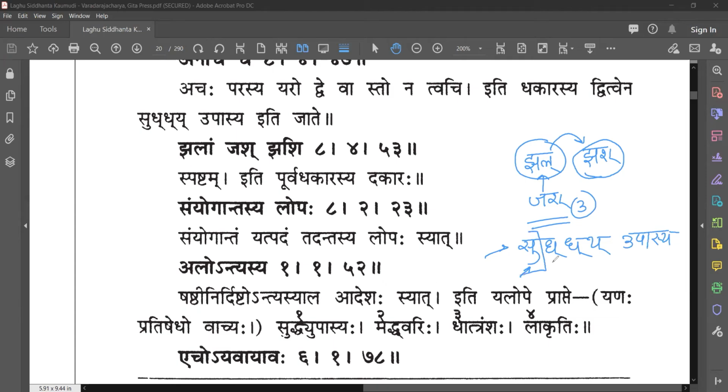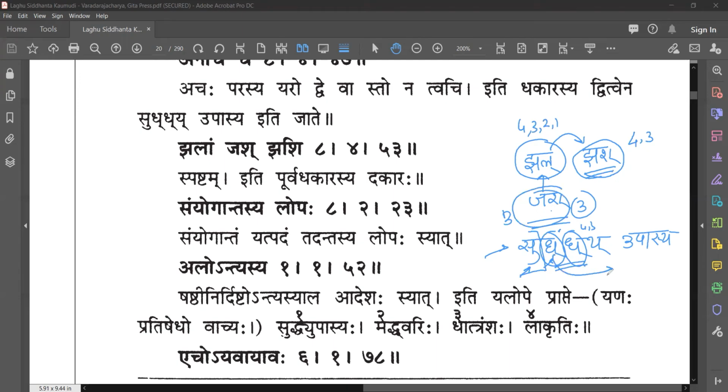Okay, done. This is neglected. Now Dakara, you see, is Dakara Jal? Yes. 4, 3, 2, 1: Sha, sha, sa, ha. So Dakara is Jal. After Dakara, is there a Jash Varna? Yes, 4 and 3. So this is 4, 3, 2, 1, and this is Jash, this is the third. A member from 4 and 3. So in this case this rule is applied here, and the Jash will be the Adesha.